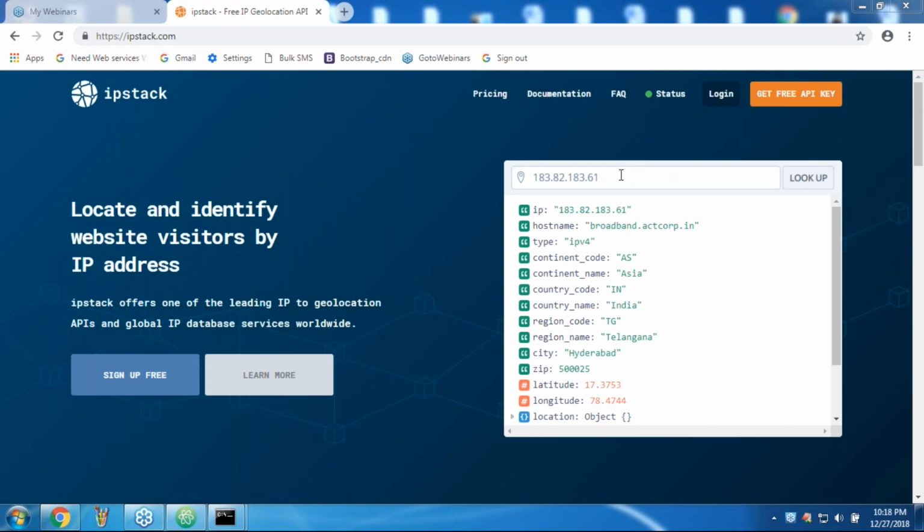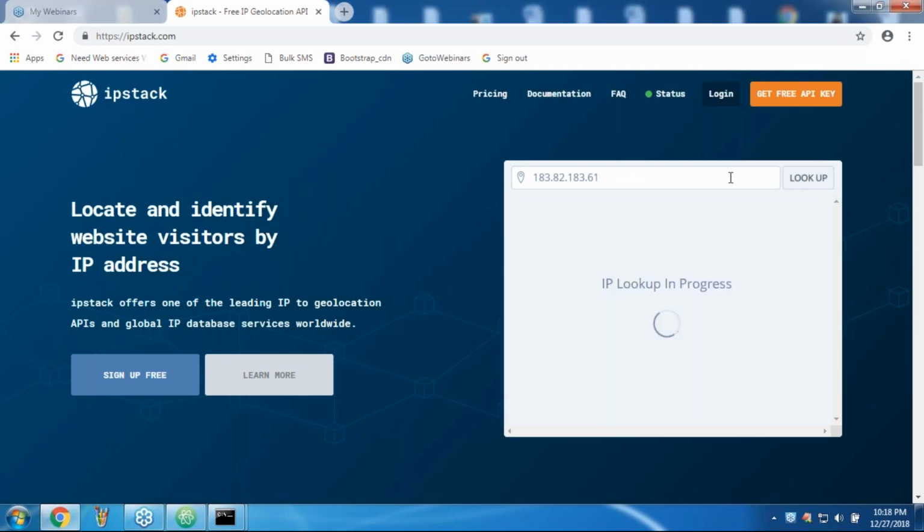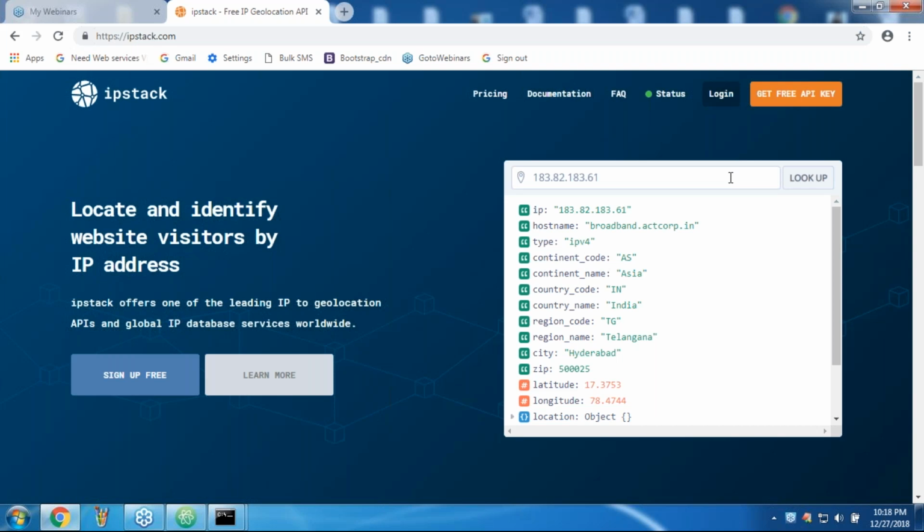Based on the IP address, it provides the corresponding information. Have you observed? Here you see country code India, next country name. Here I got it from my IP broadband: IPv4, AS IN, India, Telangana, Hyderabad, including the zip code.